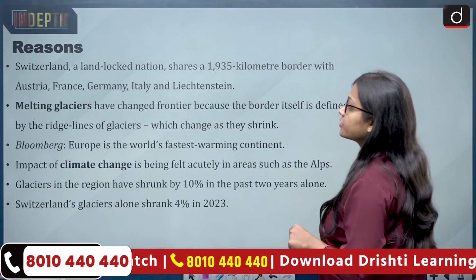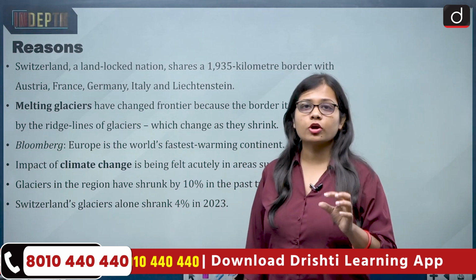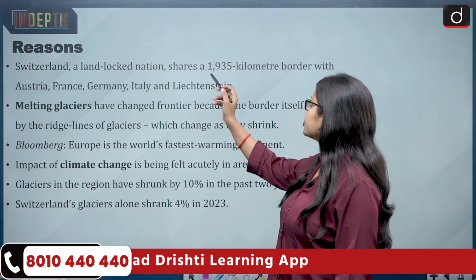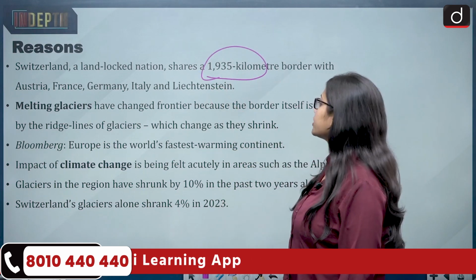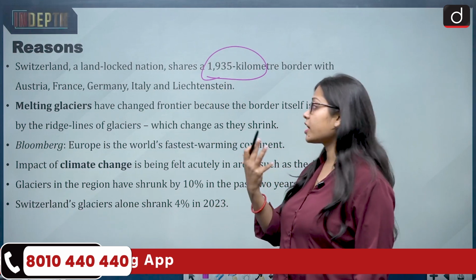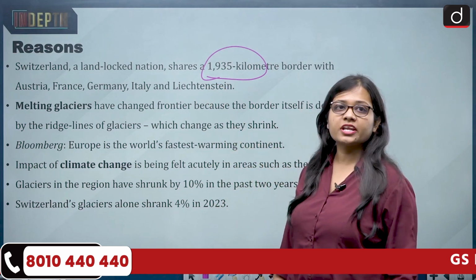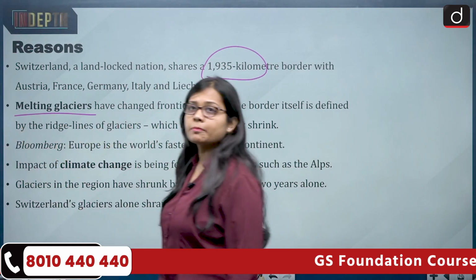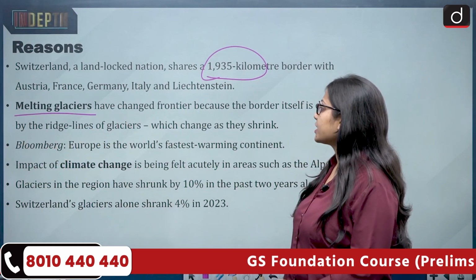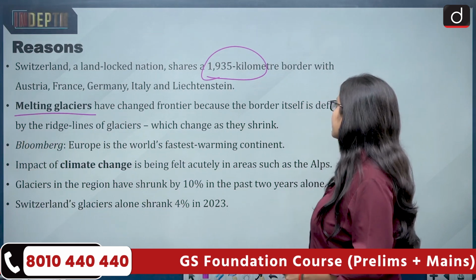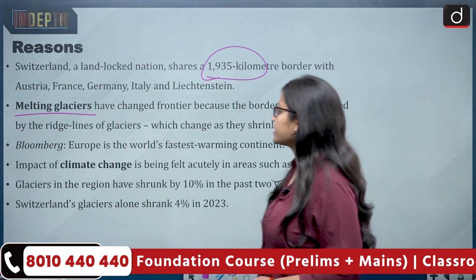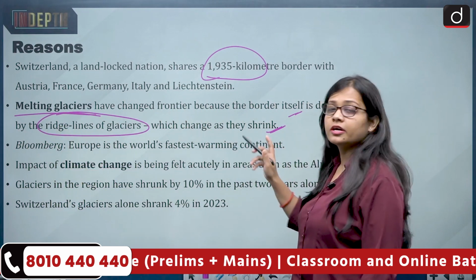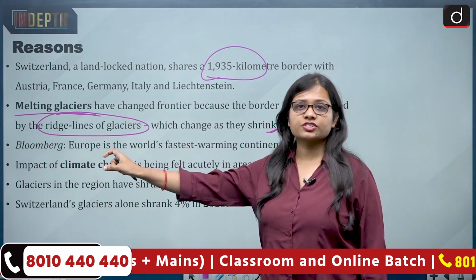Now let us look at the reasons why the redrawing of the border between Switzerland and Italy is taking place. Switzerland is a landlocked nation and shares a 1935 kilometer border with other countries like Austria, France, Germany, Italy and Liechtenstein. Liechtenstein is also a landlocked country. The primary reason is melting glaciers. Melting glaciers have changed the frontier because the border itself is defined by the ridge lines of glaciers, which change as they shrink.